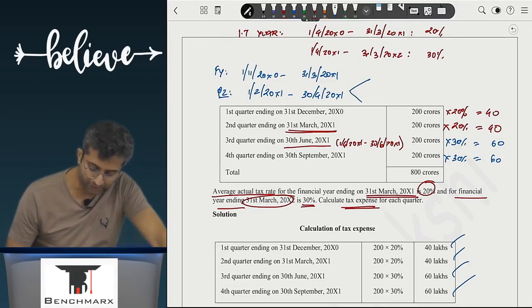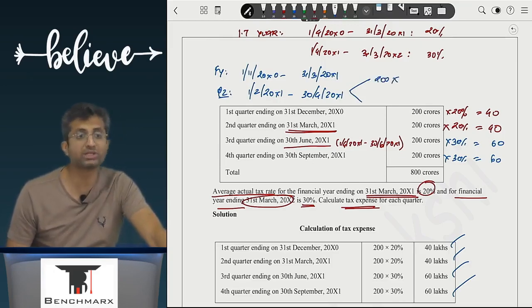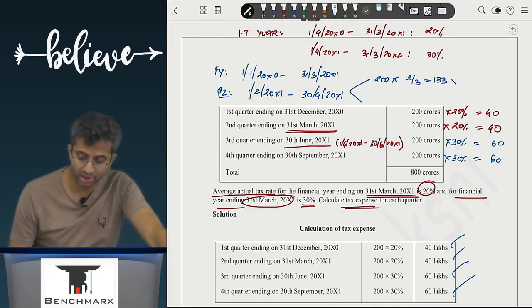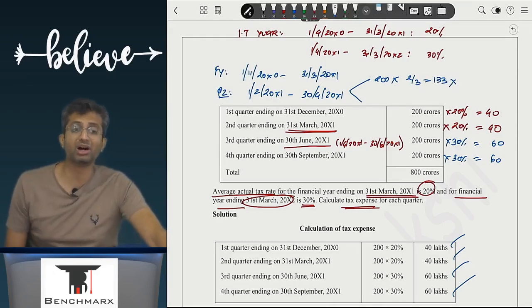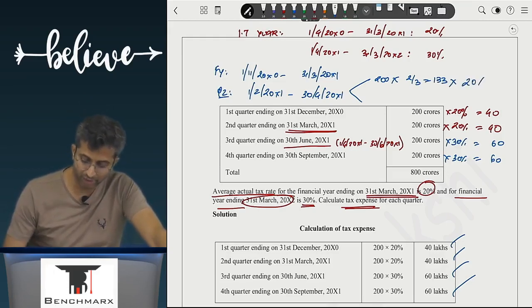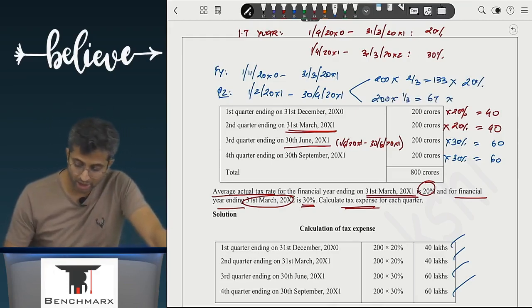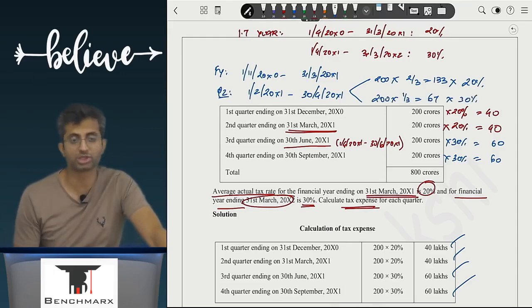Perfect. So for the first 2 months, that is February and March, assuming income accrues evenly throughout the year, 200 into 2 by 3, we will say 133 rupees. This 133 must be earned in February and March, which will be at the rate of 20%. And the remaining 200 into 1 by 3, this is equal to 67, must have been earned in April when the rate was 30%, and accordingly you will solve.